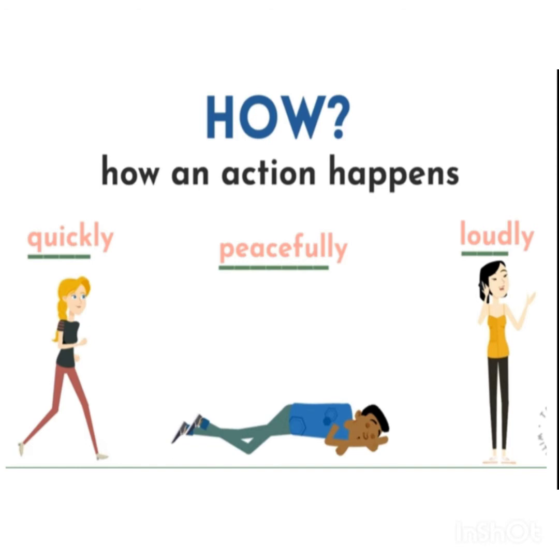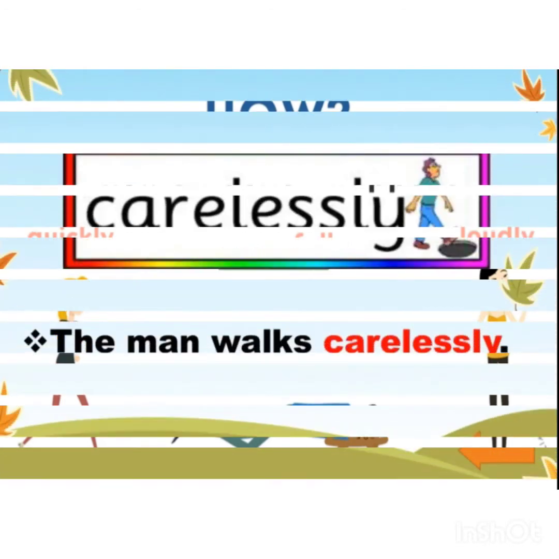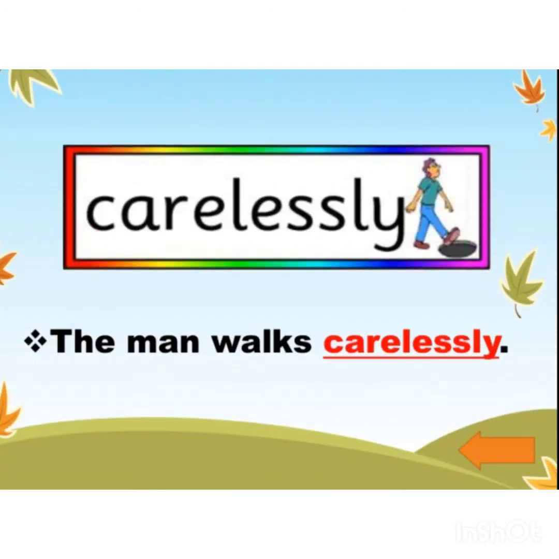The girl runs quickly. The man sleeps peacefully. The girl sings loudly. See some more examples. The adverb here is carelessly. So, the man walks carelessly. How does he walk? In what manner does this man walk? Carelessly. So, carelessly is an adverb. It is giving us additional information about the action of walking.